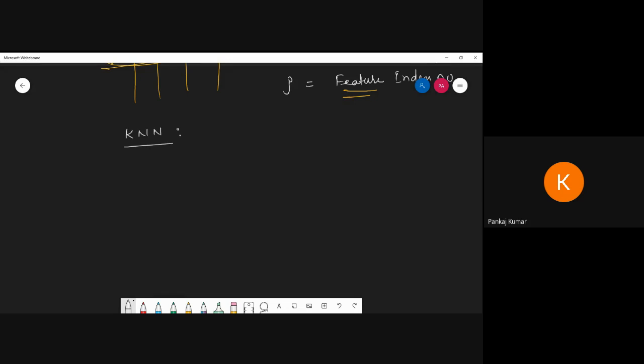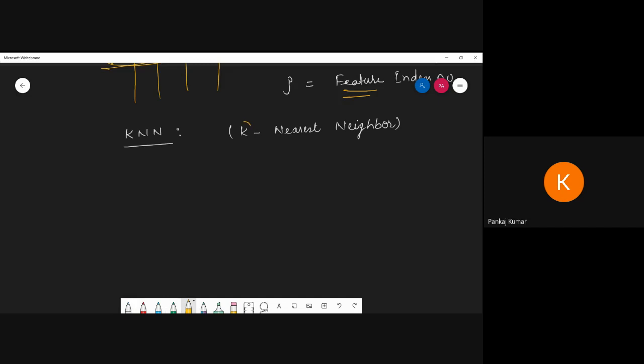Now see, that is called K nearest neighbor. So what is the meaning of K? That is important.